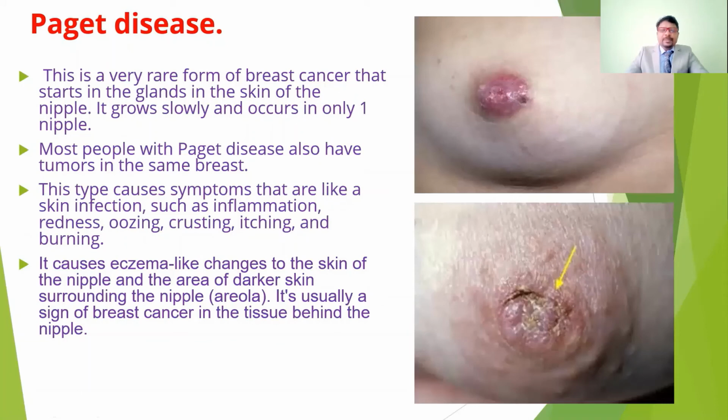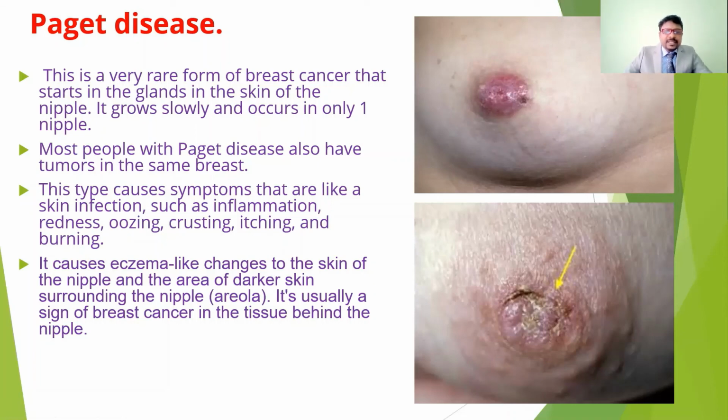Next, another type of breast cancer is Paget disease breast cancer. The symptoms show at the nipple regions, but this is a very rare type of breast cancer. It starts in the glands in the skin of the nipple region and affects the skin around the nipple. It slowly grows and occurs in only 1%. So this is a very rare condition of breast cancer.